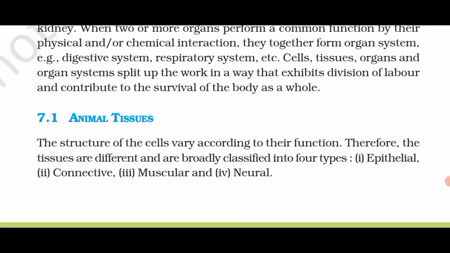7.1 Animal tissues. The structure of cells varies according to their functions. Therefore, the tissues are different and are broadly classified into four types: 1. Epithelial, 2. Connective tissue, 3. Muscular, and 4. Neural tissue.